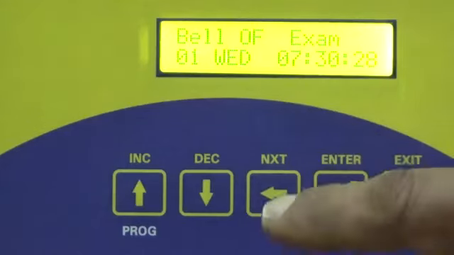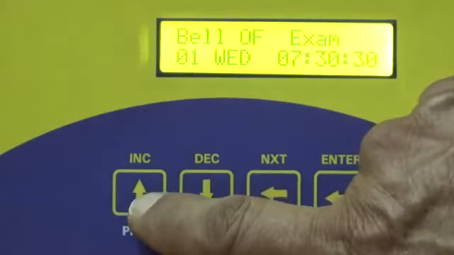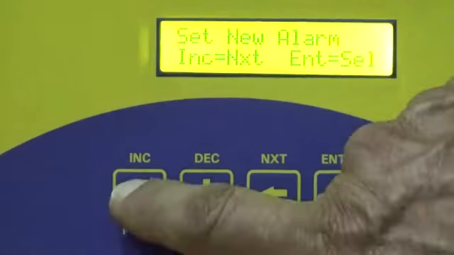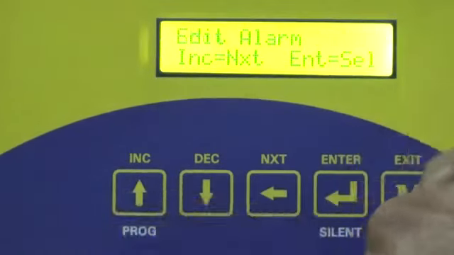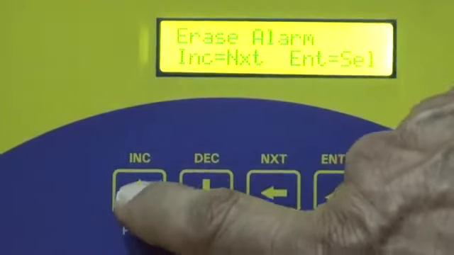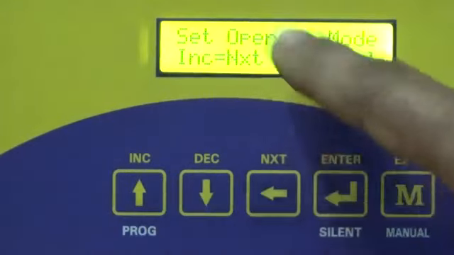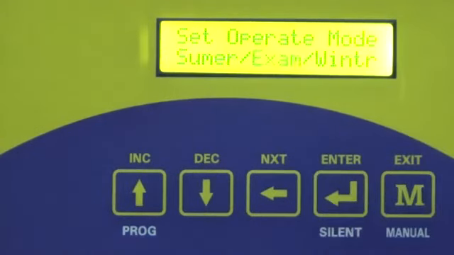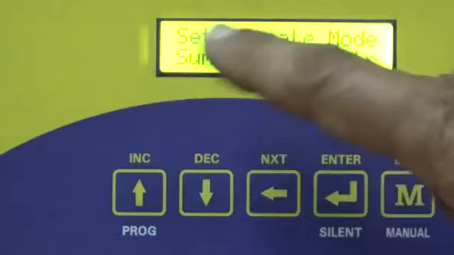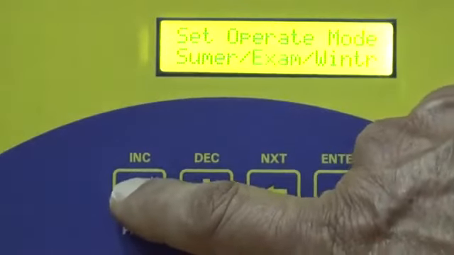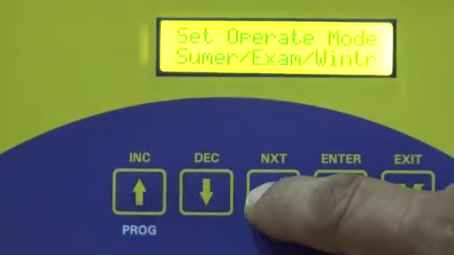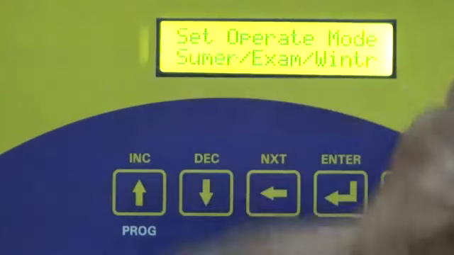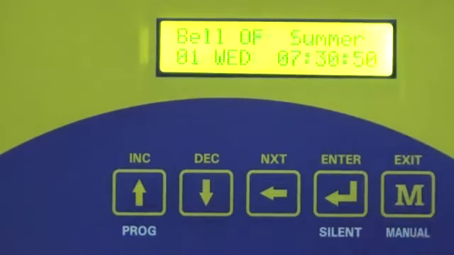In this way, to go back to the original mode, press the program key, set operate mode, press enter. The present operating mode is exam. We would like to change it to summer. Use the increment or next key. Come back to summer, press enter. Now you can see summer mode has been selected.